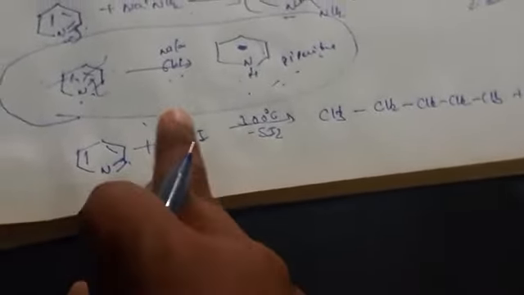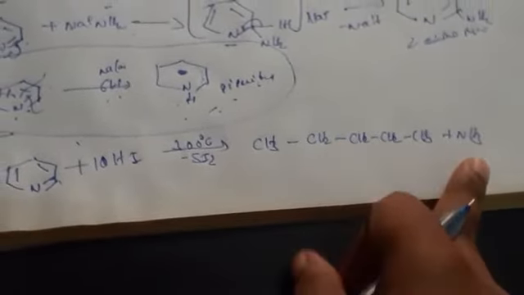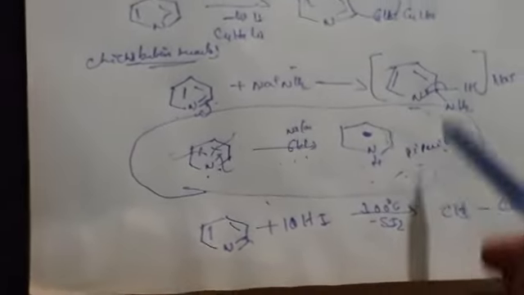See here I am taking how many molecules? 10 moles of HI I am taking. So there will be a formation of pentane and ammonia will be lost. So these are the nucleophilic substitution reactions here. This is the reduction reaction and this is also meant for reduction reaction.